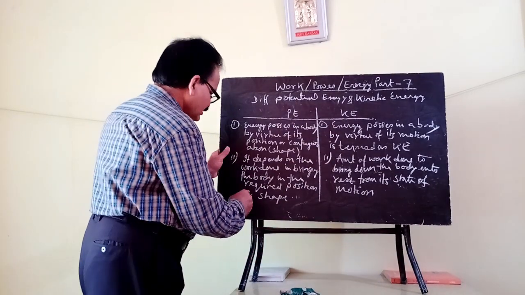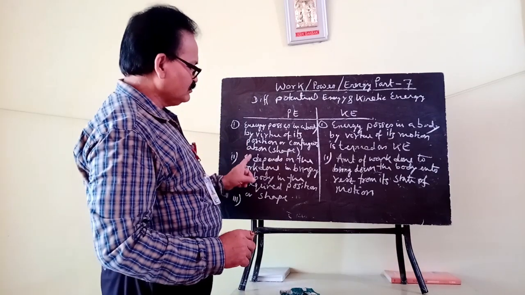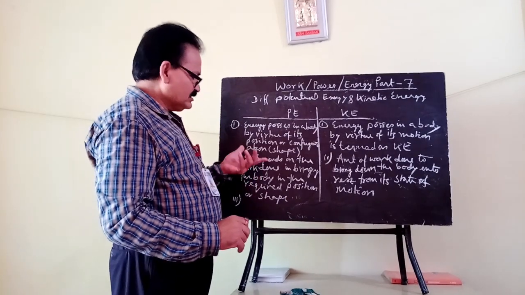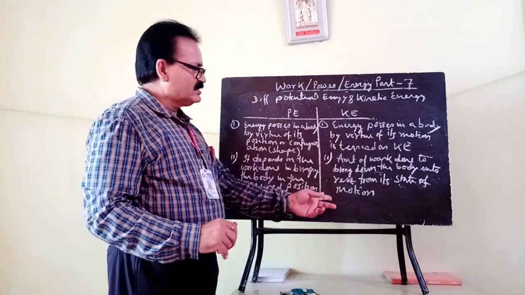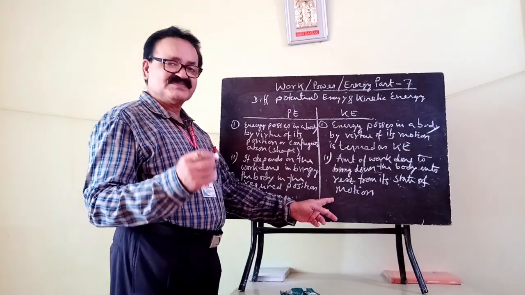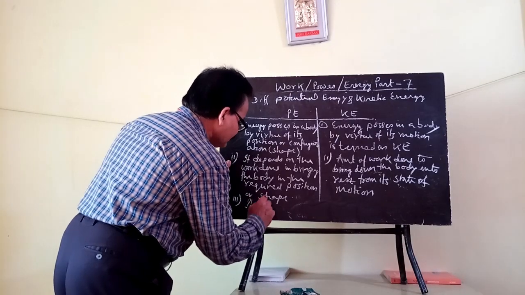Number 3: potential energy depends on the position or the shape. It does not depend on speed.